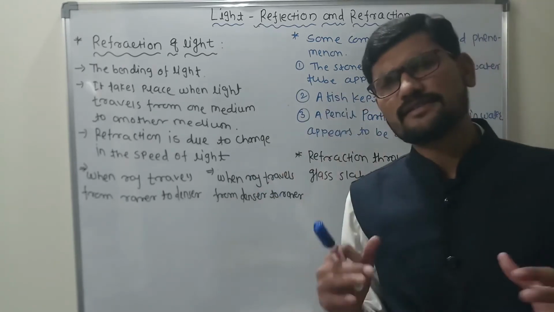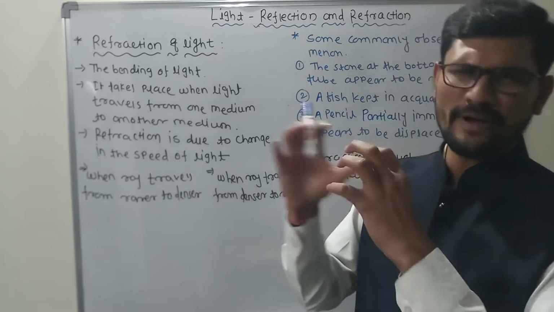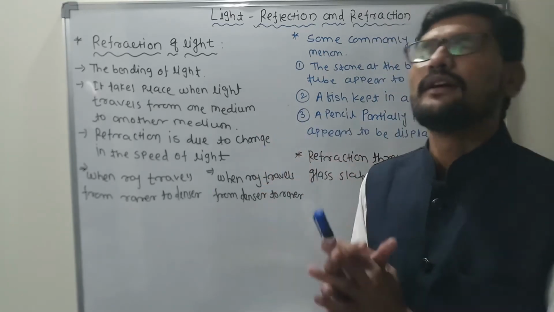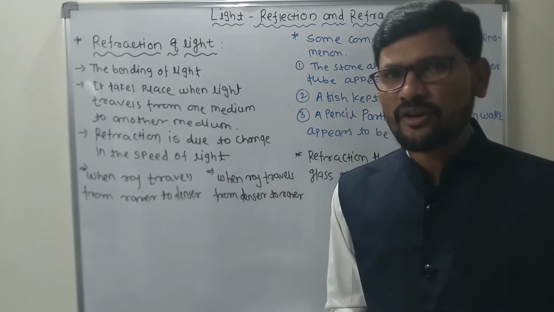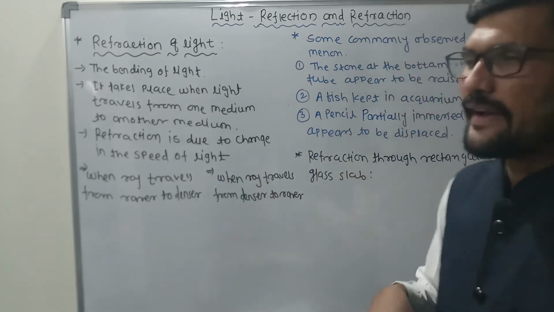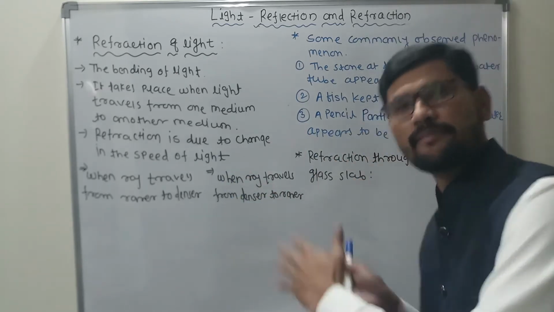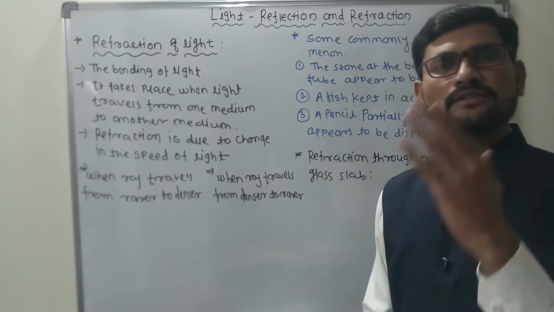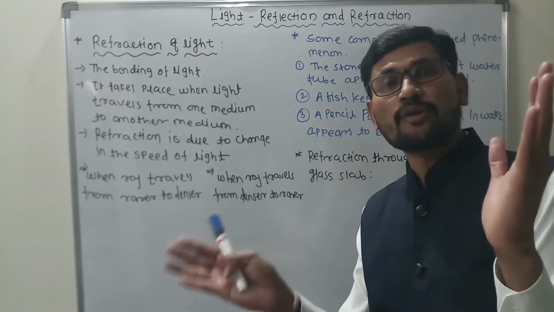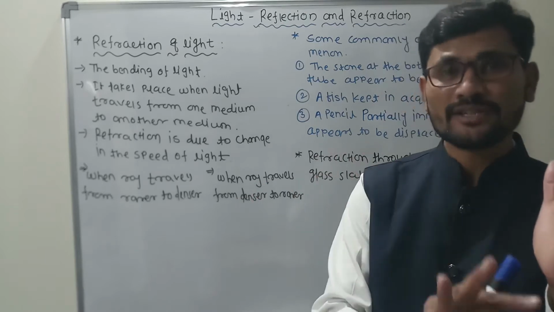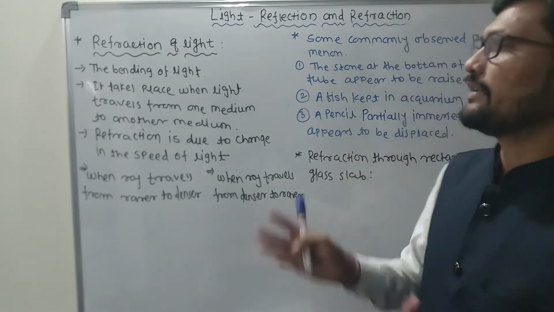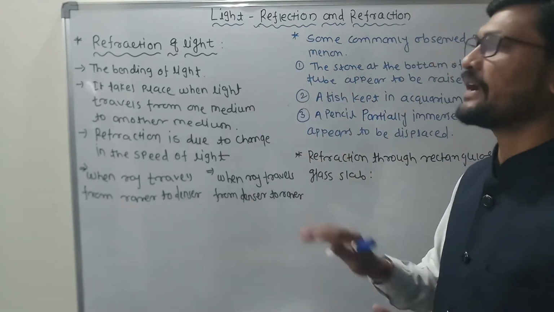What exactly is the concept of refraction of light? It is just the bending of light, clear? Why do we call it the bending of light? Because when light travels from one medium to another medium, it either bends away from the normal or bends toward the normal. That is why we call refraction of light the bending of light.